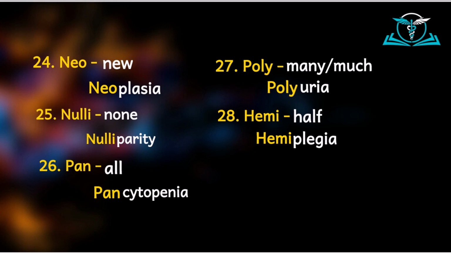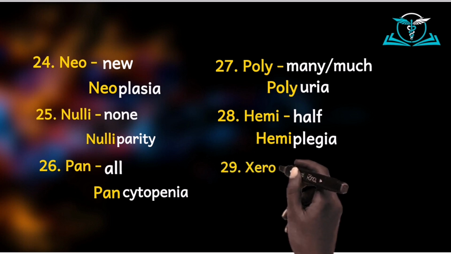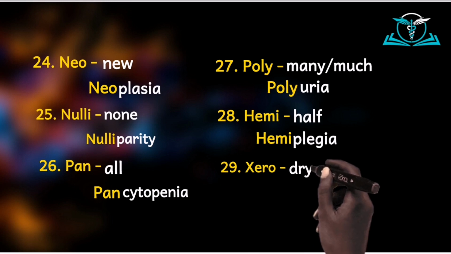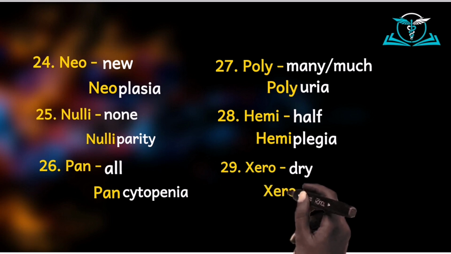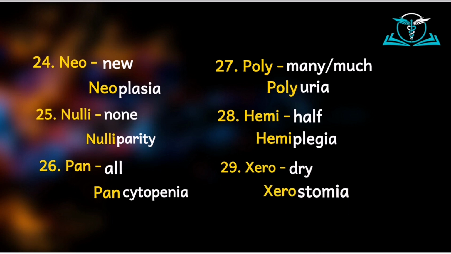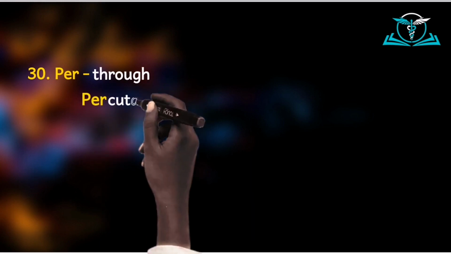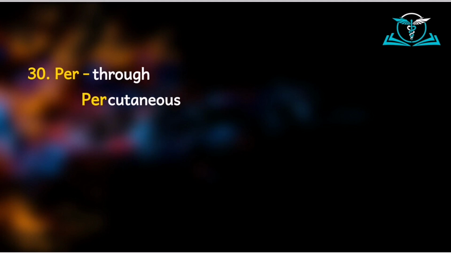Then we have xero. Xero means dry. And so the word xerostomia. Stomia, the root word, means mouth. So xerostomia would mean dry mouth. Let's have a look at more. We have the prefix per. Per means through. And so when we say that a procedure is done percutaneously, percutaneous means through the skin.